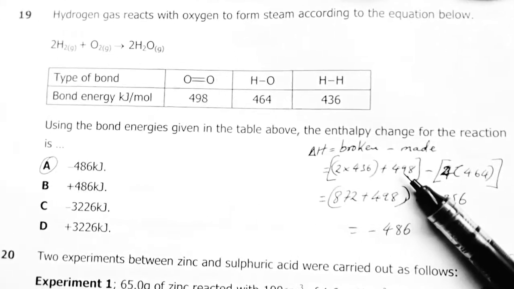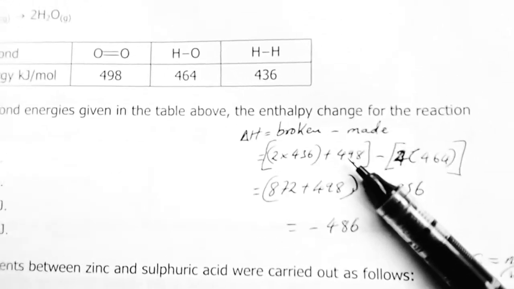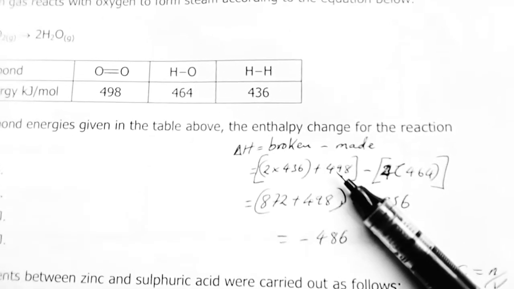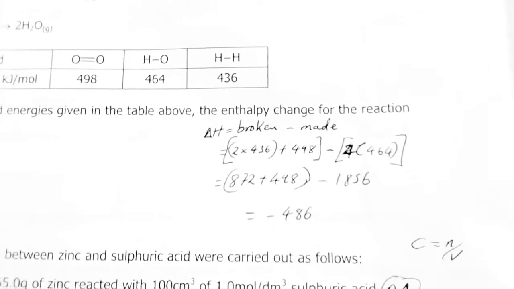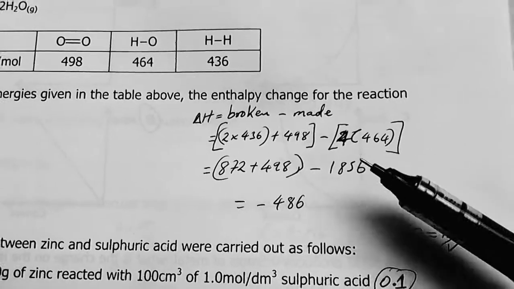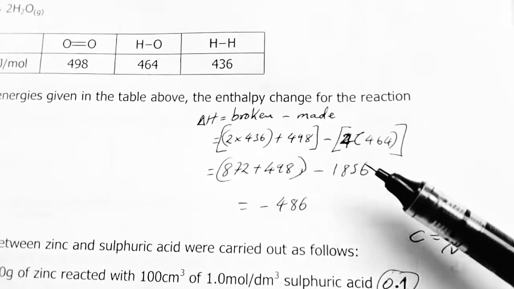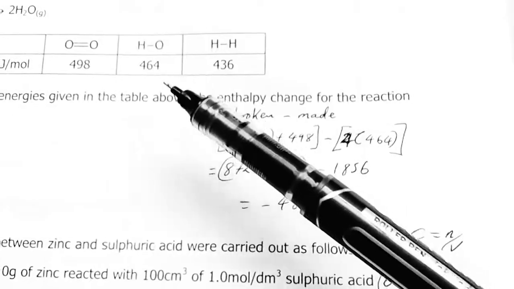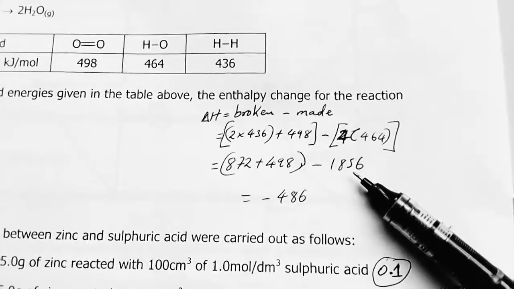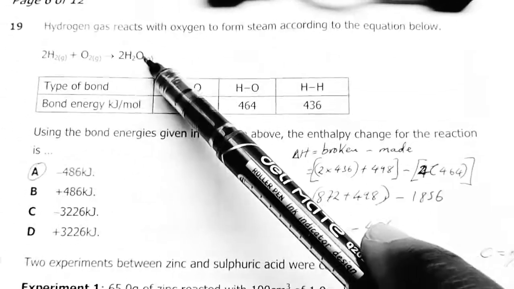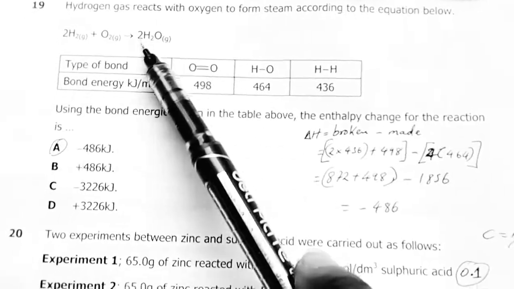This is 1 double bond of oxygen, because there's only 1 molecule of oxygen there. And then we have 4 multiplied by the 4 oxygen-hydrogen bonds, giving me 1856. So remember to know how to count molecules and the number of bonds in a given molecule.